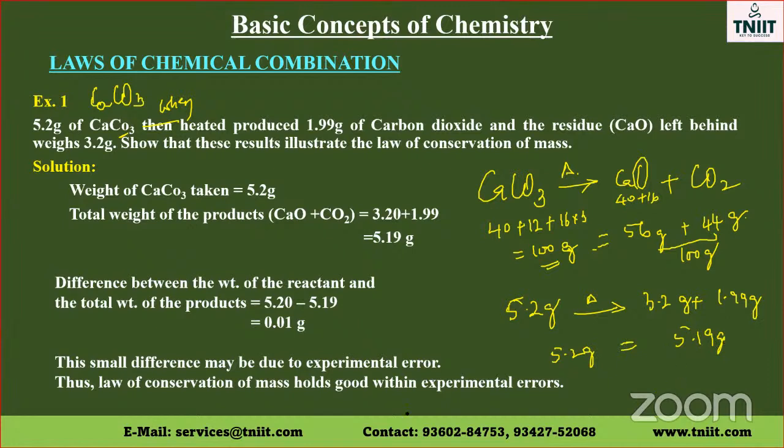So the difference in weight is 5.2 minus 5.19, that is equal to 0.01 gram. Now, this 0.01 gram is a very small amount compared to 5.2 and 5.19. It is very less. This is due to experimental errors. Maybe some amount of carbon dioxide would have leaked. Therefore, there is a very, very minor difference. And this experiment also shows the law of conservation of mass.